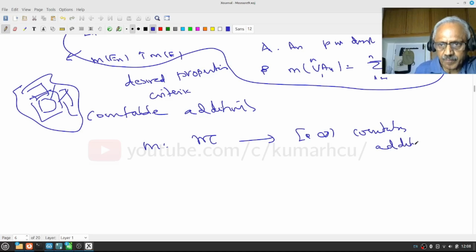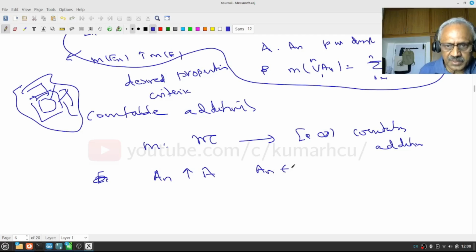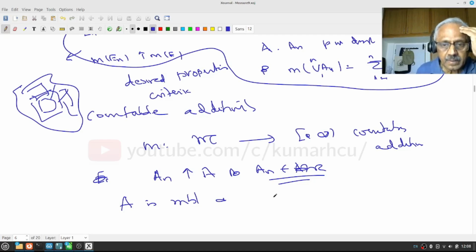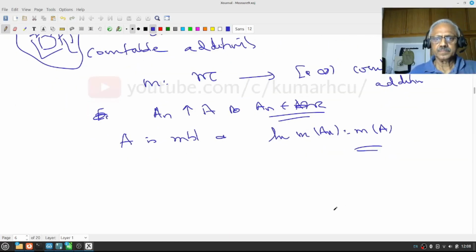This we proved. Now what we want to prove is the following. Suppose my An increases to A, and An's of course are all measurable. Then I want to say A is measurable and limit of measure of An is measure of A. So what does it mean to say An increases to A?